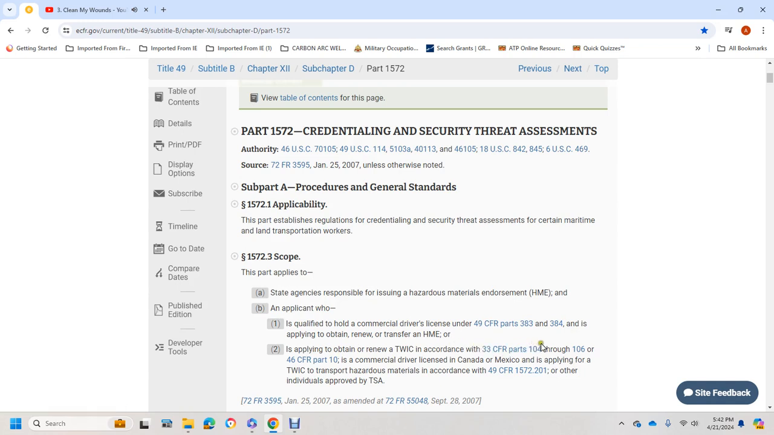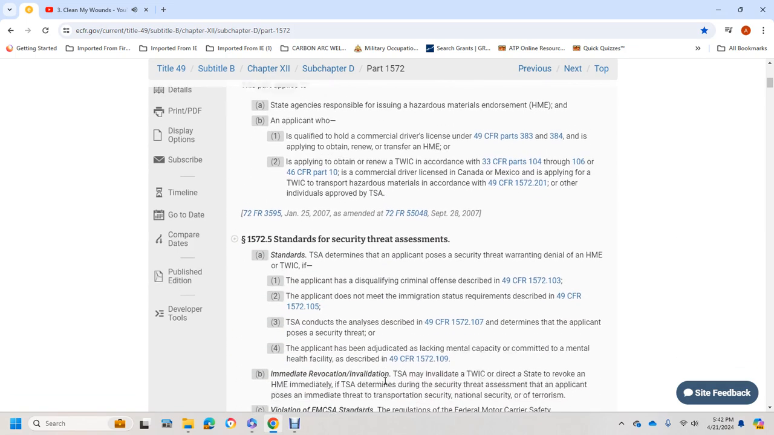Title 33 Parts 104, 105, 106, or Title 46 CFR Part 10; a commercial driver's license holder in Canada or Mexico who is applying for a transportation worker identification card to transport hazardous materials in accordance with Title 49 CFR 1572.201; or other individuals approved by the TSA.